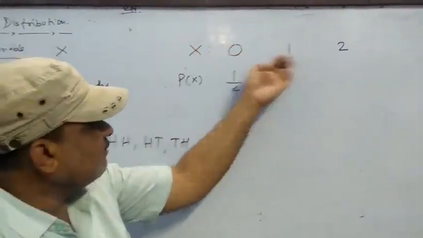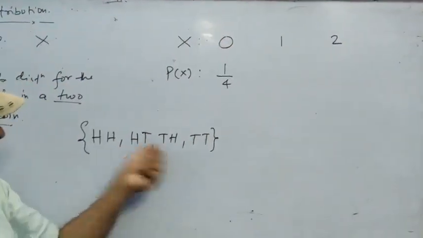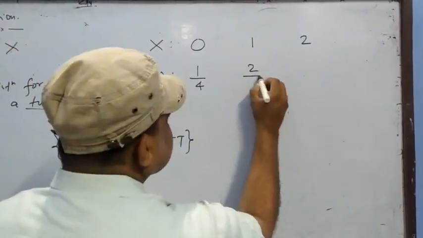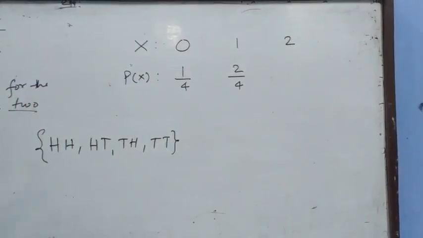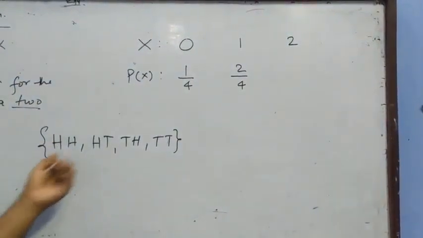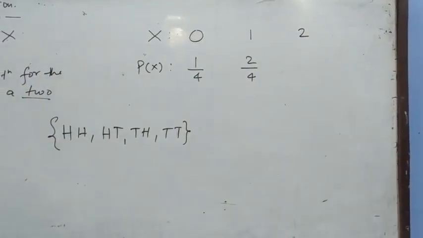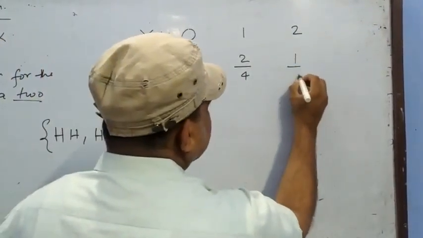If head appears one time, then HT and TH, the other two possibilities are there. So the probability is 2 by 4. And both heads can appear. So HH, the probability is 1 by 4.